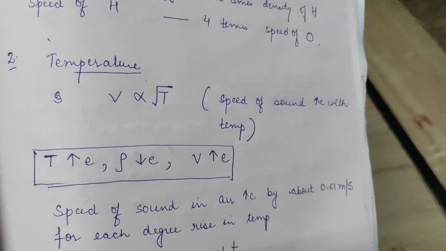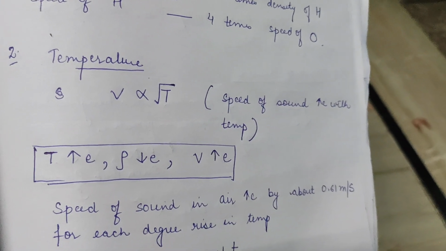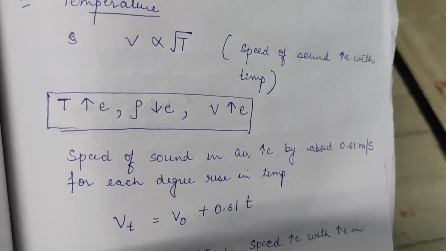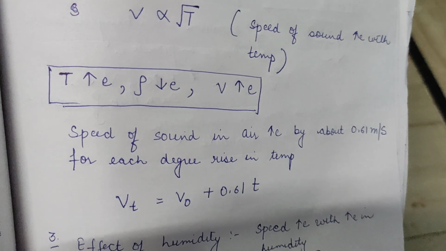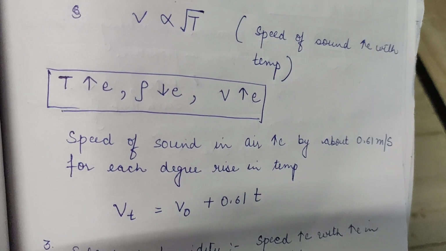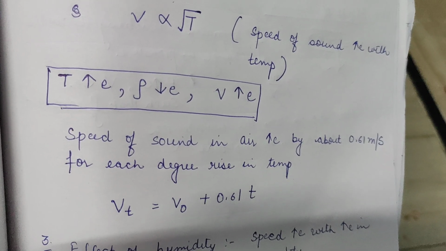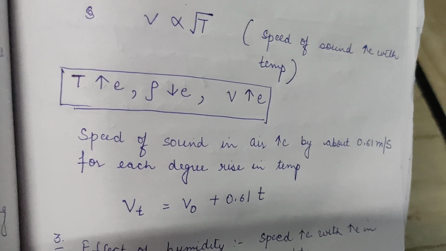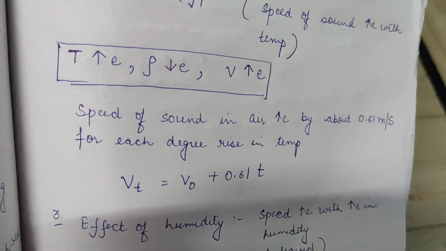So here, sorry for the interruption, the temperature: V is directly proportional to T, that we have done. So Vt is equal to V naught, the initial speed, plus 0.61 T. It is increasing at which degree? 2 degree, 3 degree, or 1 degree.